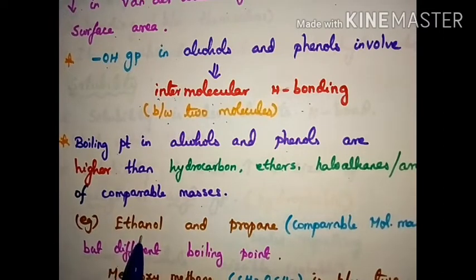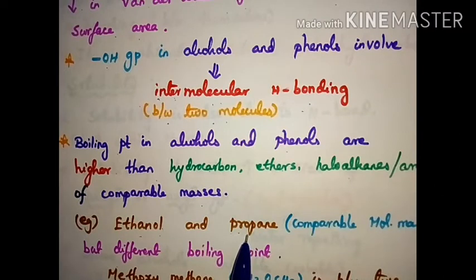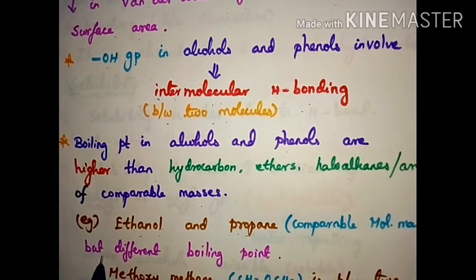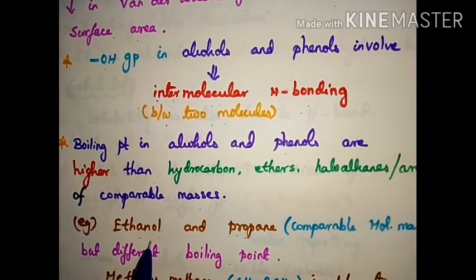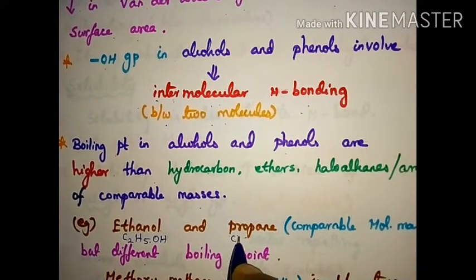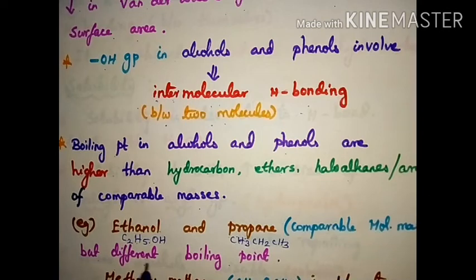For example, ethanol and propane have more or less the same molecular mass, but different boiling points. Why? What is the formula for ethyl alcohol? C2H5OH. What is propane? CH3CH2CH3. Both have a comparable molecular mass but differ in their boiling point.